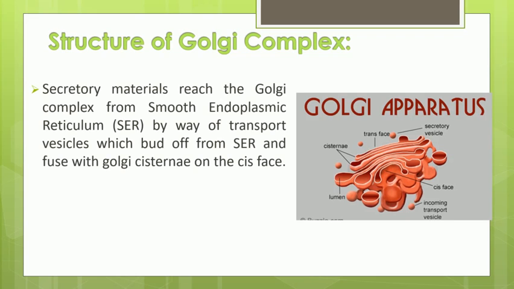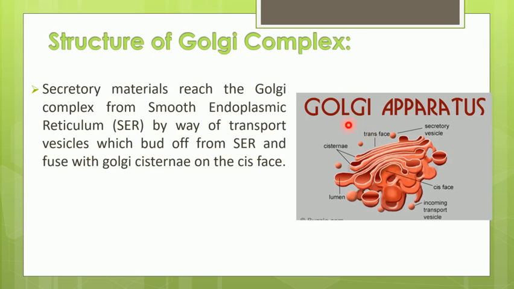As we have already discussed, whatever content comes to the Golgi complex comes from the smooth ER with the help of small rounded vesicles. These small rounded vesicles carry the material in the form of proteins and lipids to the Golgi apparatus. Further maturation takes place in the Golgi apparatus, and then it is transported.